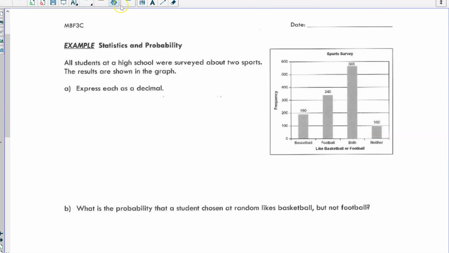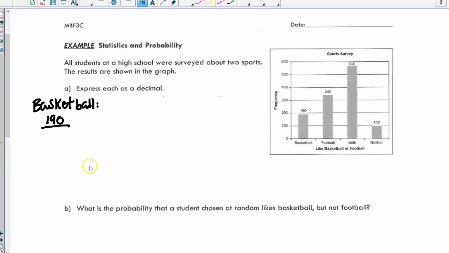Okay? First question, we are going to express each one as a decimal. Okay, so we'll start with basketball. Okay, so 190 students liked basketball.